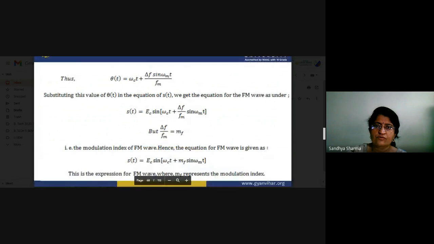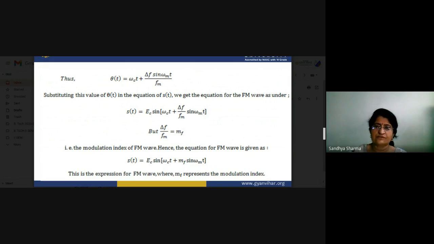As per the definition, what about delta f? Delta f is equal to k into e_m. So you can also write it as delta f upon fm. If we are talking about delta f upon fm, that is the modulation index of the frequency modulation system, so you can also write it as mf. So that is e_c sin of omega c t plus mf sin omega m t. This is the basic equation, where omega c is the carrier signal, mf is the modulation index, and omega m is the modulating signal frequency. So this is the general expression of the FM wave.